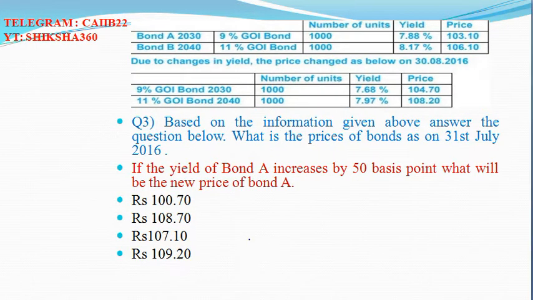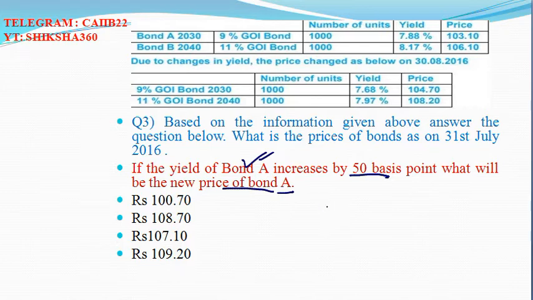Now, a similar concept is going on here. The question says that if the yield of bond A increases by 50 basis points, what will be the new price of the bond?